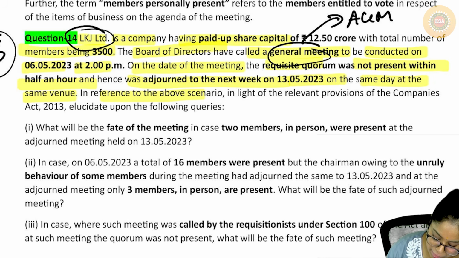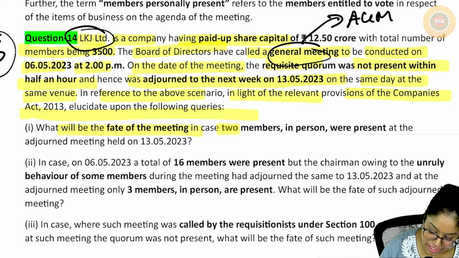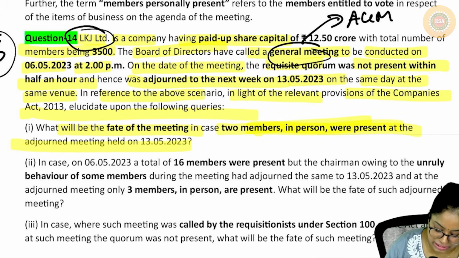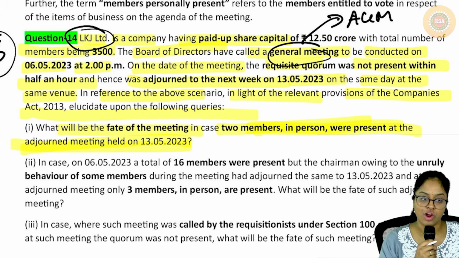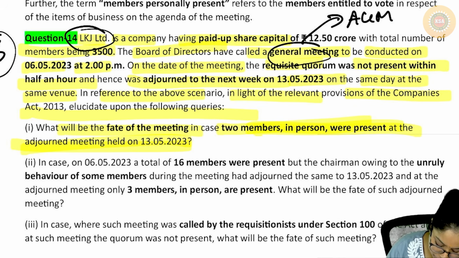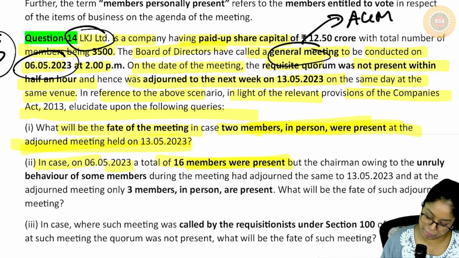In reference with the above, in the light of the relevant provisions of the Companies Act, elucidate what will be the fate of the meeting in case 2 members are present in the adjourned meeting. 2 members என்னவா கன்சிடர் பண்ணிப்போம்? கோரமா கன்சிடர் பண்ணிப்போம். In case on 6/5/2023, that is அந்த முதல் மீட்டிங் என்னைக்கு நடக்கணுமோ அன்னைக்கு 16 people were present, but